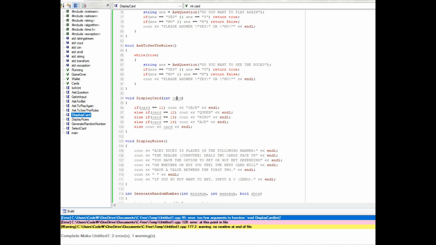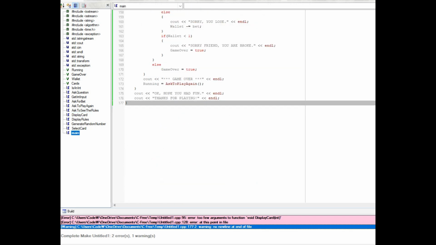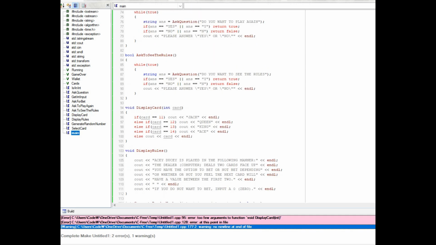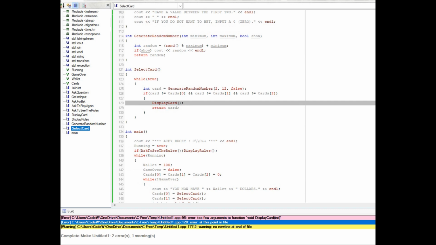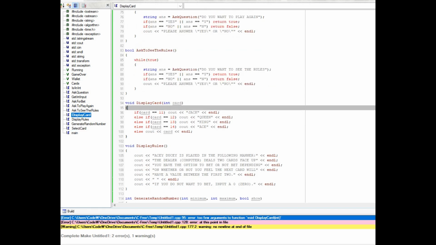I don't know what the problem is. Where does it say? 170. Oh no, okay, I see. Oh, it's just going to the end. Oh, I see. It does say some error point. Too few arguments to function display card.